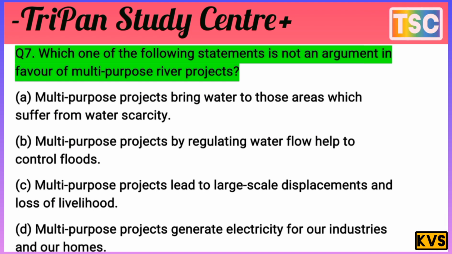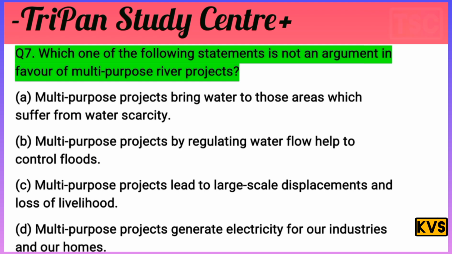B, multi-purpose projects by regulating water flow help to control floods. C, multi-purpose projects lead to large scale displacement and loss of livelihood. And D, multi-purpose projects generate electricity for our industry and our homes. This question is very important for the exam and all competitive exams also. I give you a few seconds to test your knowledge and choose an option.